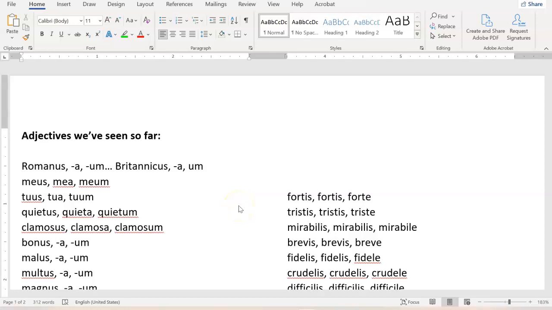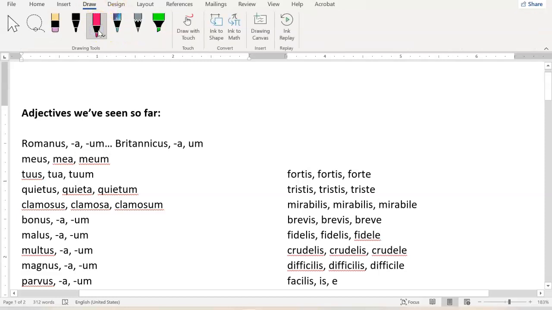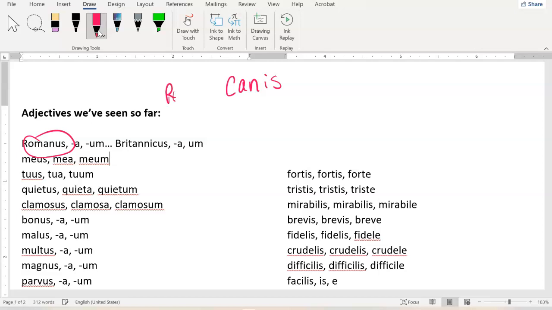So today in class, we talked about adjectives. Adjectives are words that describe nouns. And so for a quick example, if I have a dog, I could describe him with any number of adjectives. He could be a Roman dog. And if it's a boy dog, of course, I'm going to use Romanus. But he could also be a brave dog. And I could say Fortis Canis.